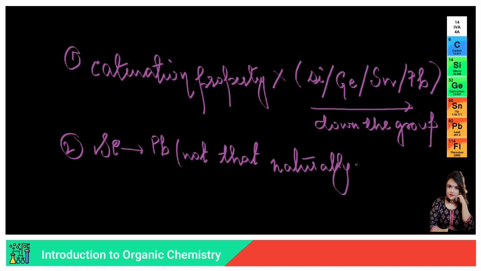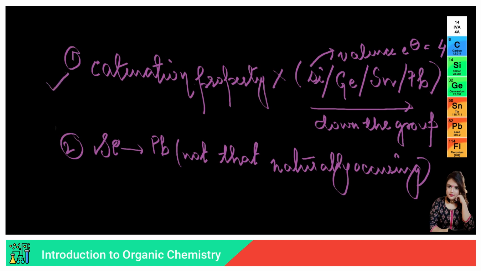So, as a result, we will not call silicon and its compounds, or germanium or tin or lead, organic chemistry. We will not call it by that term. Yes, they will follow more or less the same properties as carbon shows, since the valence electrons remain the same, that is 4. Valence electron is 4, no doubt. But still, we will not refer to it as organic chemistry, since they do not fulfill these two criteria.